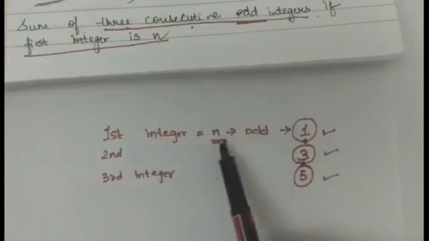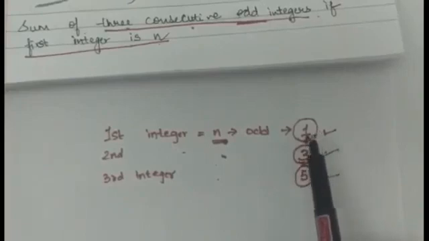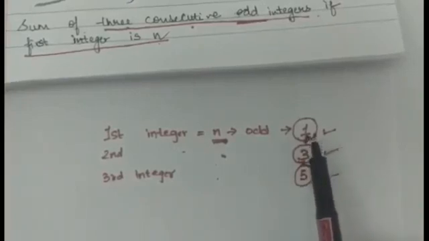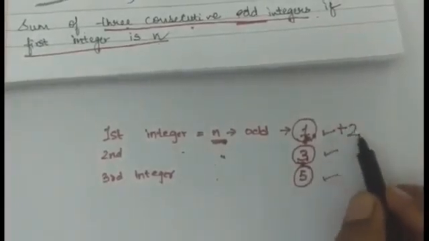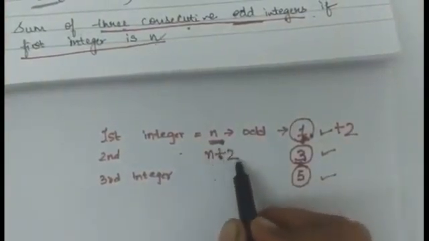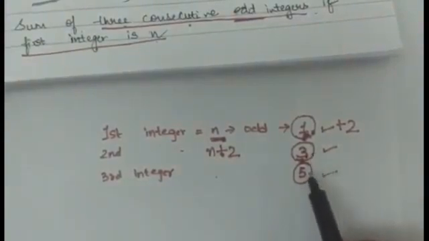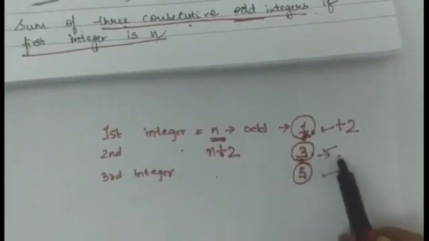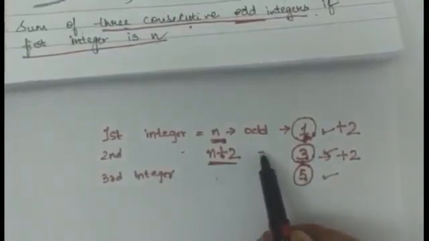Now, if n is 1, so what will be here? Now think, if you are taking 1, how much you will add in 1 to get 3? 2. So here I will also add 2. So it will become n plus 2. Now, here how 3 will become 5? Yes, again plus 2. So I have to add here plus 2.